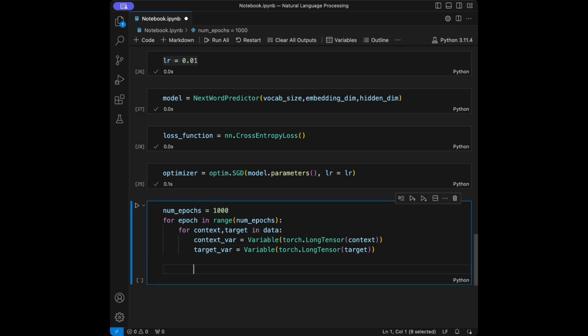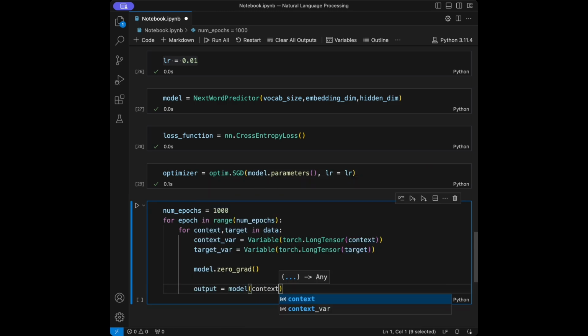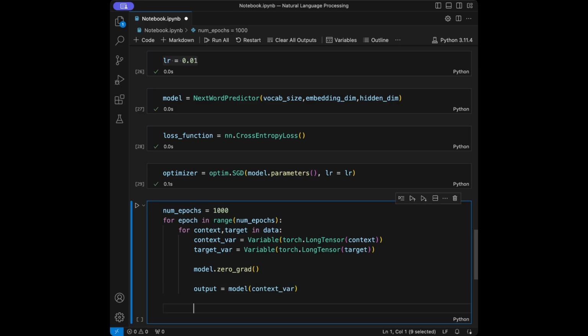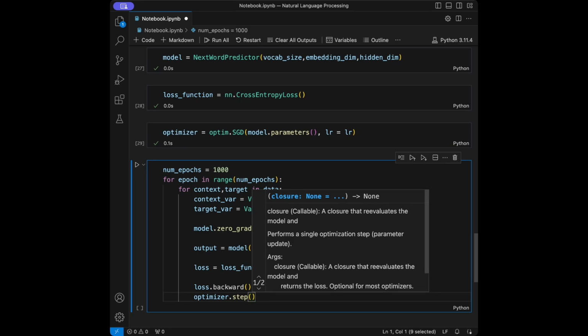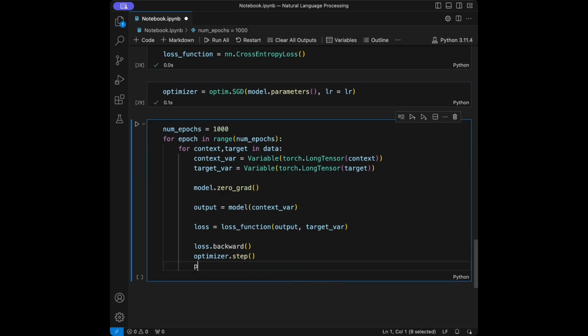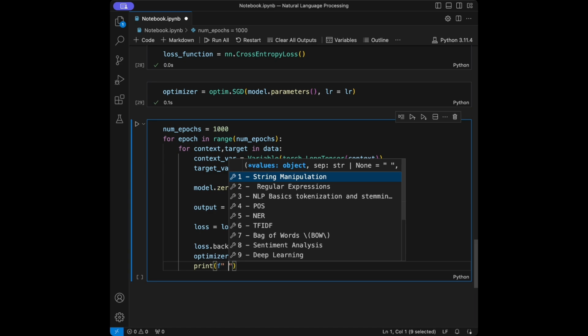And after that, we are going to set zero gradients like model.zeroGrad, and then we are going to say output, it's going to be our forward pass. We will say model context variable, and then loss is going to be loss function. We will give output and target variable like this, and I'm going to use backward pass like loss.backward, and I will say optimizer.step.